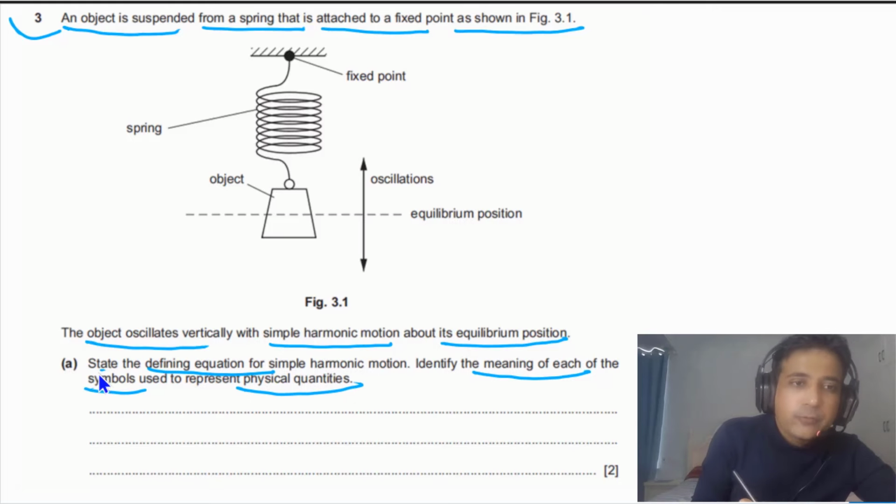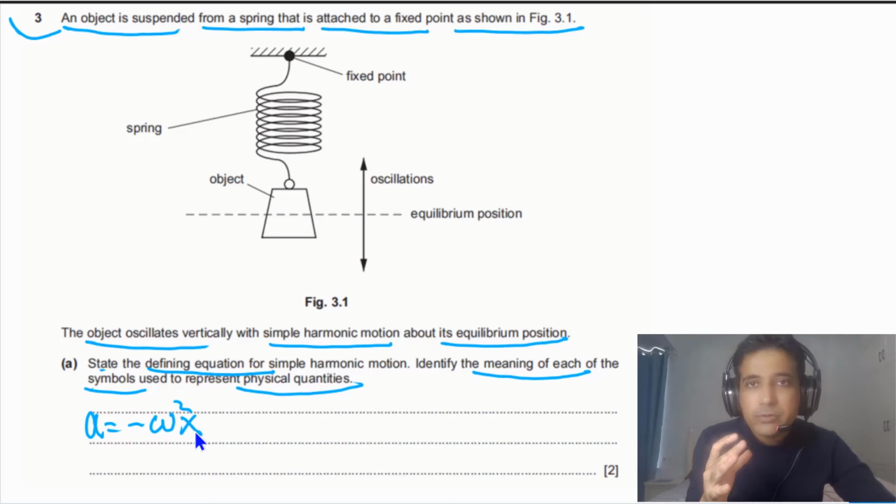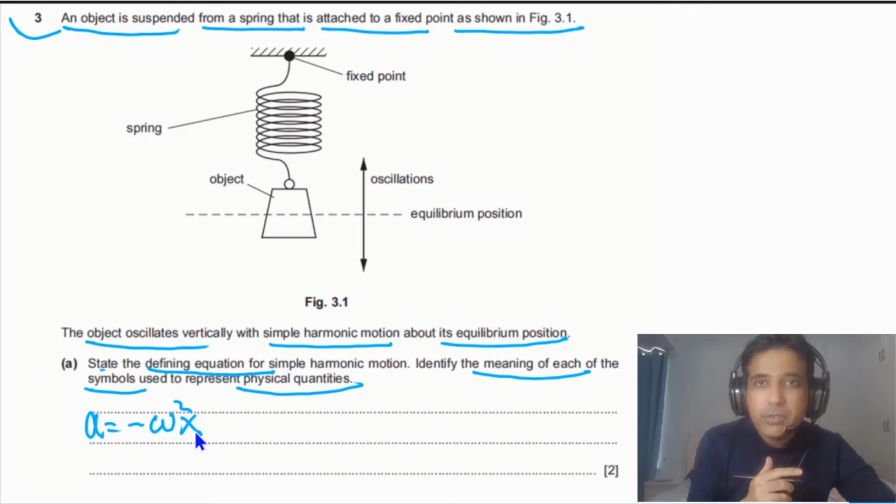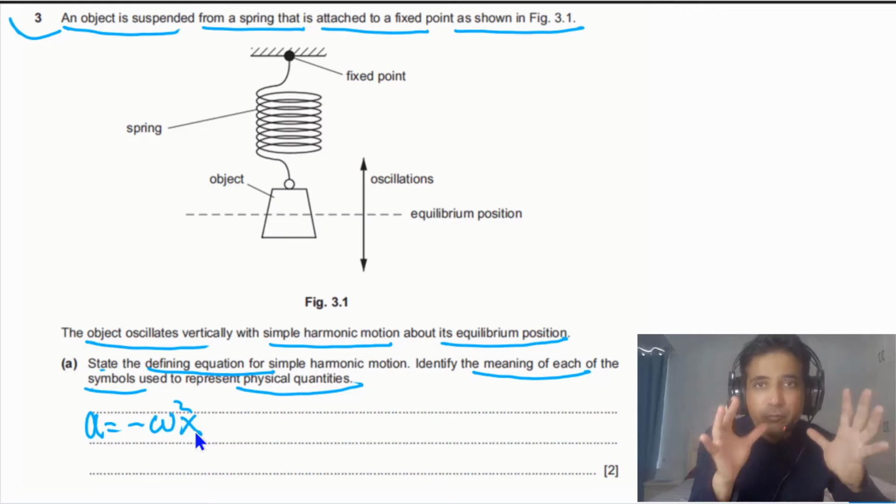So first of all, we need to write down the defining equation. The defining equation for simple harmonic motion is a equals minus omega squared x. This equation is very important for you to understand because they will ask you a lot of questions about it. If there is any question in the exam about simple harmonic motion, they will ask you about this equation, so you have to be very clear about it.